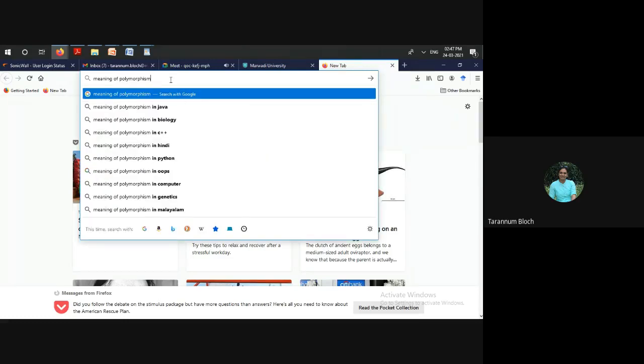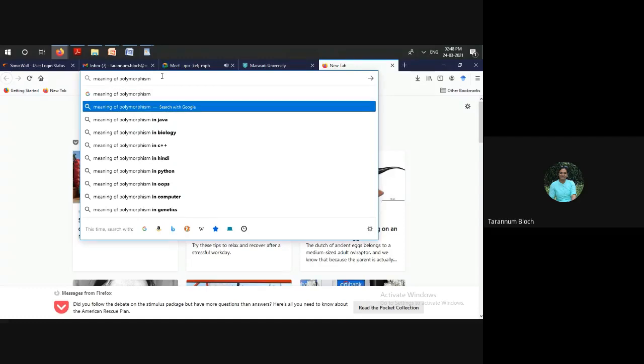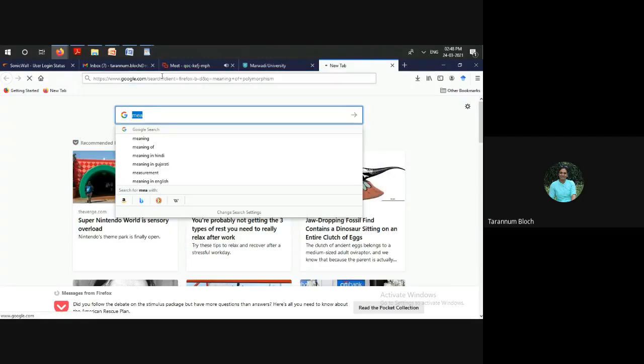If you go with the dictionary meaning, polymorphism appears everywhere: in Python, OOP, computing, genetics, biology, Java. So you can simply go without any language.